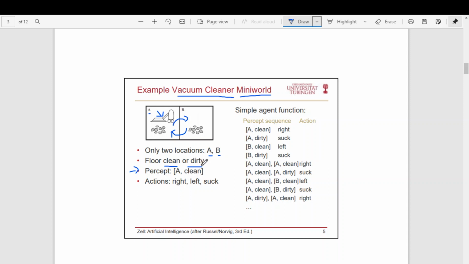So what are the actions it can take? These are the typical actions the agent can take. It can move right, or it can move left, or it can suck the dirt. That is, it will remove the dirt. So these are the actions the agent can do, but it depends on the input that it receives.